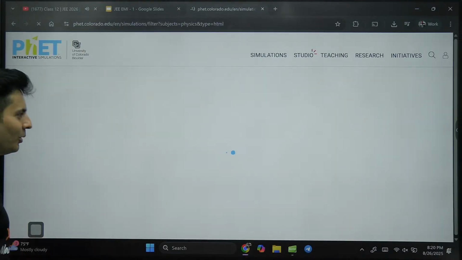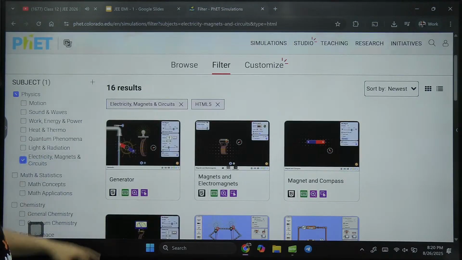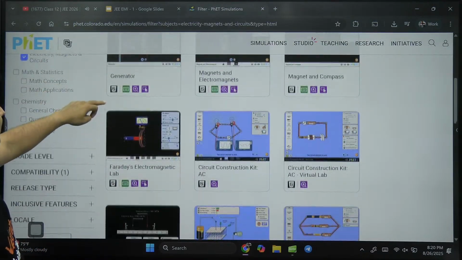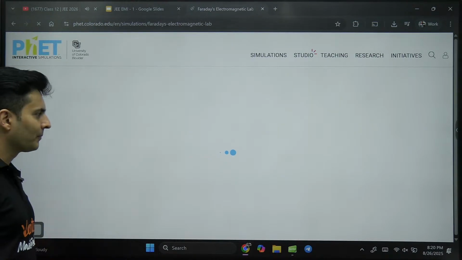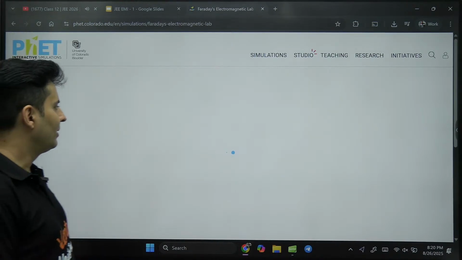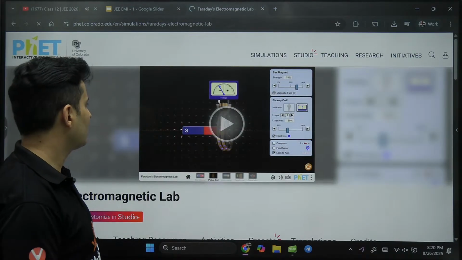Yeah, physics. Go to physics and you can play with these magnets. Just say electricity magnets, and go to Faraday's law of electromagnetism, Faraday's law. Okay, come on, open.